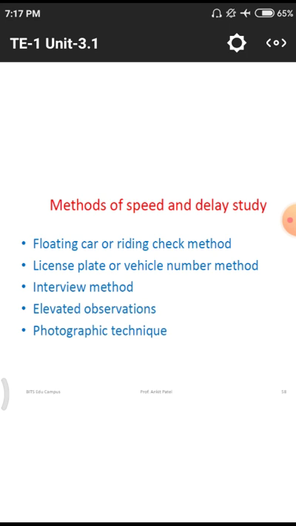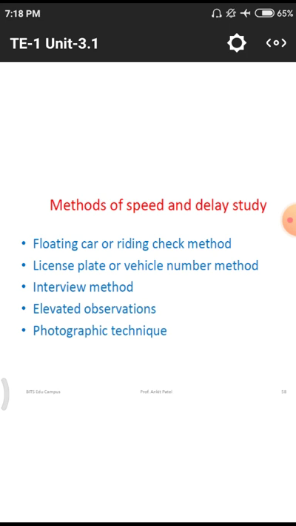A person will note the origin point of the vehicle by its license number, front or back. Another person at another point will note down how much time it took to reach those two places. Simply, persons observe the starting point and ending point by using these license plates.